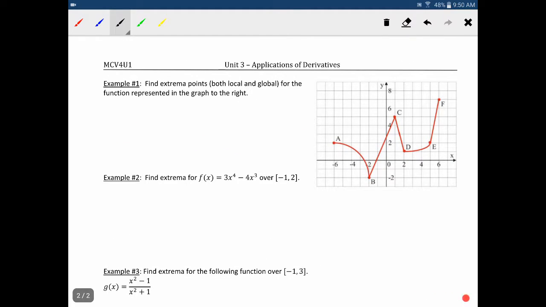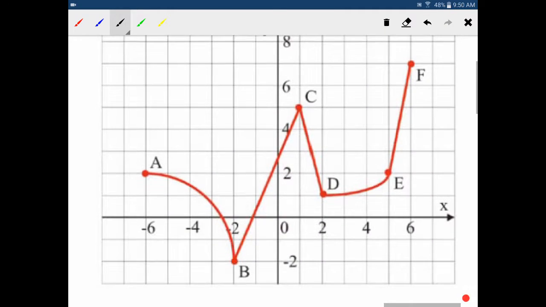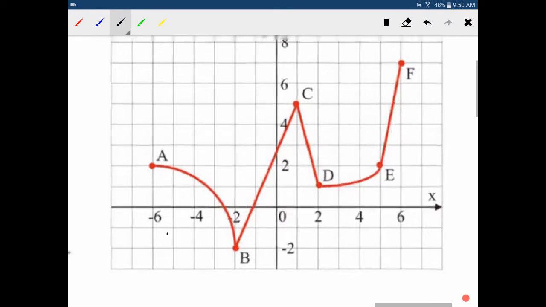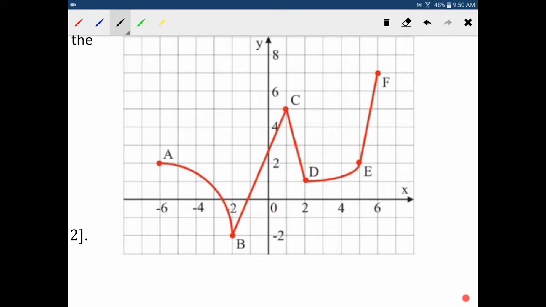So first of all, before we begin with the actual algebra ones, I want to look at this graph here. It's a little fuzzy, maybe that's as clear as I can get it. Anyway, we're going to talk about which ones are maximum points. So this is a maximum point, because it's decreasing after and it doesn't stop.